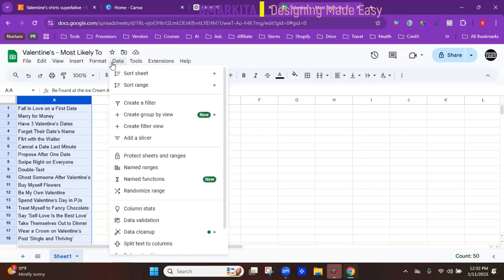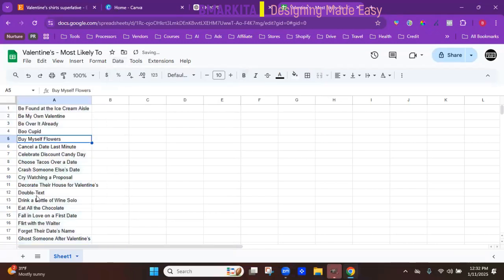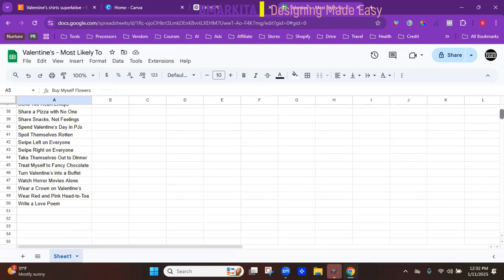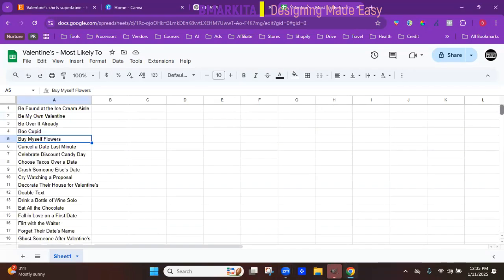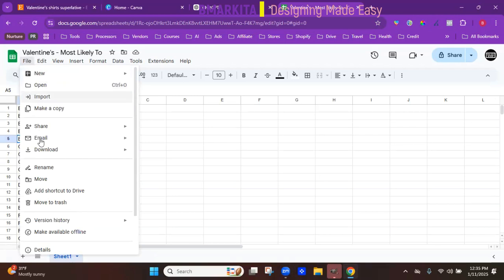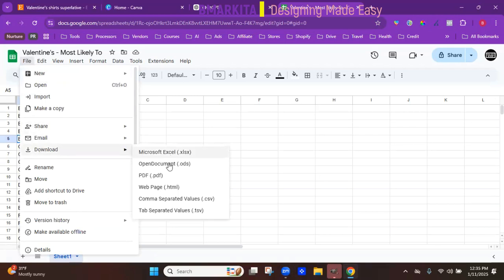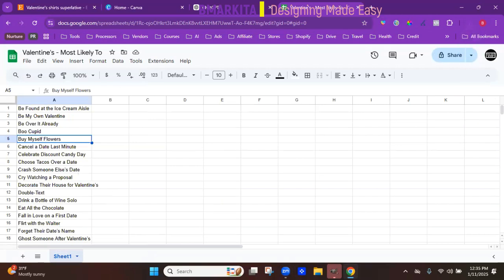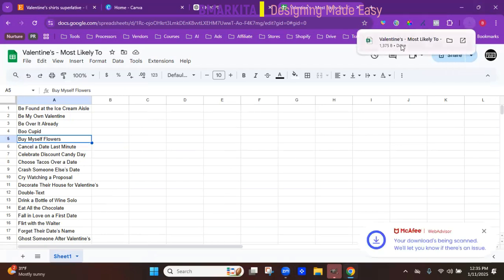So I'm going to go to data, sort sheet by column A to Z. We just want to make sure that there are no duplicates. And I do not see any, so we are good to go on that part. And now we want to download this list to our computer so that we can bring it over to Canva. So we're going to go to File on the menu bar, go to Download, and then go to the bottom where it says comma separated values .csv. And then it's going to download to your computer. As you can see, it downloaded and it is showing here, ready to be used.